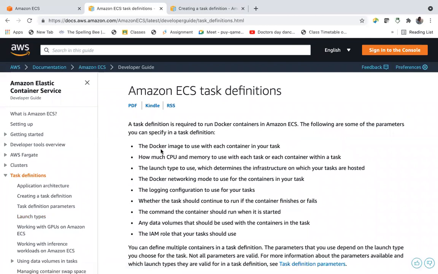Task definition contains the Docker image to use with each container in your task.